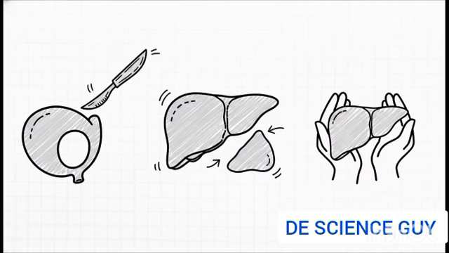For persistent symptomatic gallstone disease, a cholecystectomy, which is the surgical removal of the gallbladder, is incredibly common and highly effective. If there are tumors involved, surgical resection of the liver is necessary. But for end-stage cirrhosis or complete liver failure, where the organ is just no longer functioning, the definitive, ultimate life-saving surgical option is a full liver transplantation.